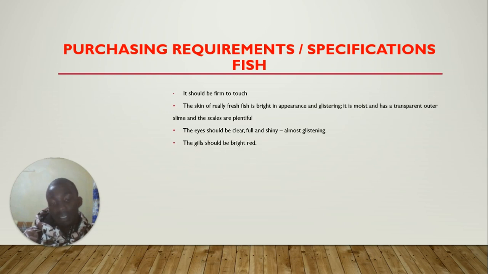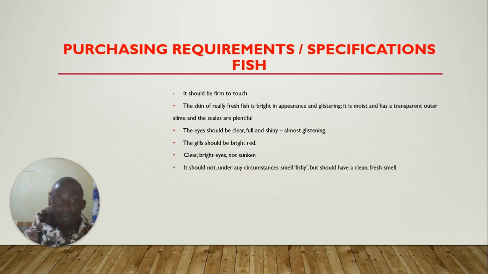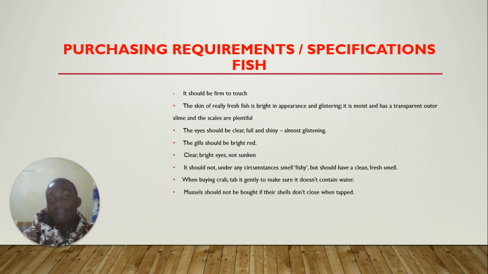The gills should be bright red. Clear, bright eyes, not sunken. It should not, under any circumstances, smell fishy, but should have a clean and fresh smell. When buying crab, tap it gently to make sure it doesn't contain water. Mussels should not be bought if their shells do not close when tapped. The scales should be flat, moist, and plentiful.